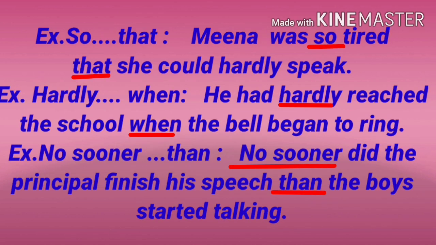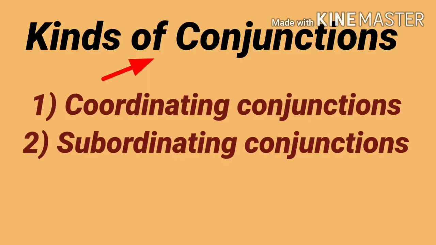Example with so that: Meena was so tired that she could hardly speak. Next example with hardly when: he had hardly reached the school when the bell began to ring. Next example with no sooner than: no sooner did the principal finish his speech than the boy started talking. In these three sentences, so that, hardly when, no sooner than, these are correlative conjunctions.